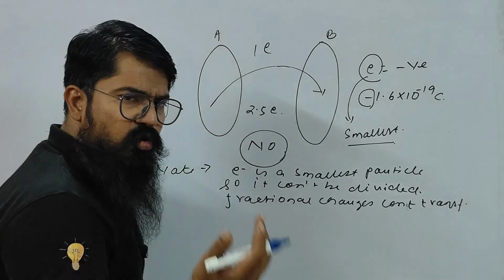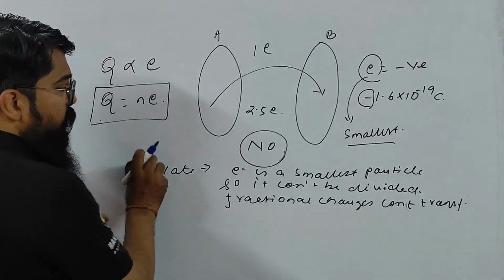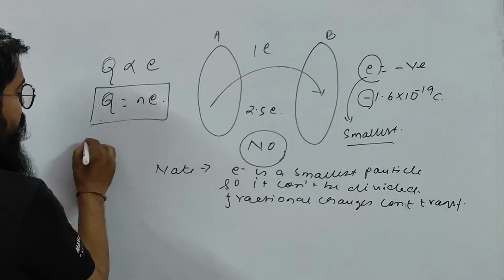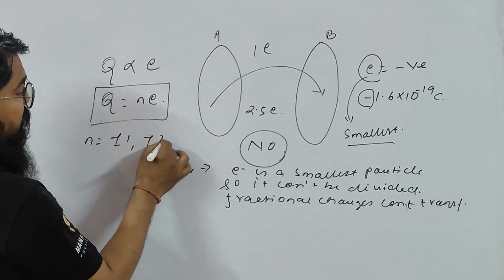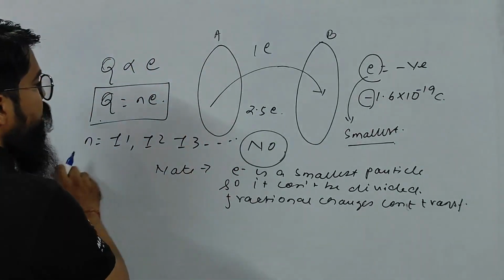Why? Because the electron is the smallest particle of this universe, right? And Q is equal to N into E. So what is N, children? I can write where N is equal to plus minus 1, plus minus 2, plus minus 3, and so on. Understood, children? Right? So here is one question, children.